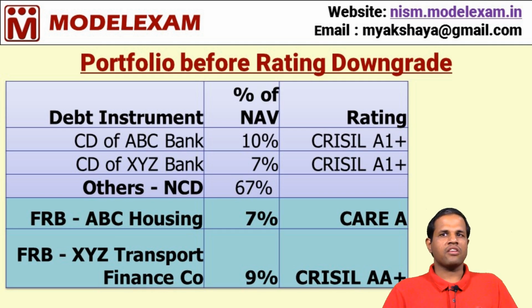Now, let us assume the floating rate bonds, that is ABC Housing and XYZ Transport Finance Company, let us assume that these bonds default in payment, that is they did not pay the maturity amount or they did not pay the interest or the coupon in timely manner. So, the rating will immediately jump to D rating. So, what to do in such a scenario?